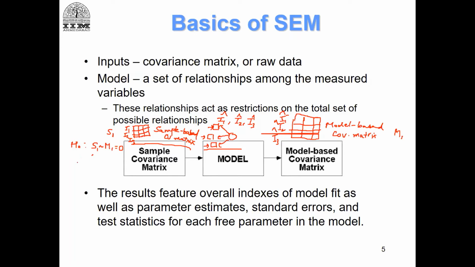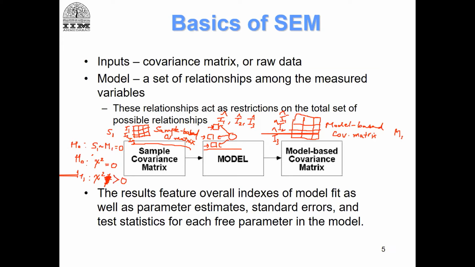And what is the index that is used to test this difference? It is called the chi-square variable. So the hypothesis that we will use when we do confirmatory analysis, actually we do not use not equal to 0, because chi-square is a positive distribution.